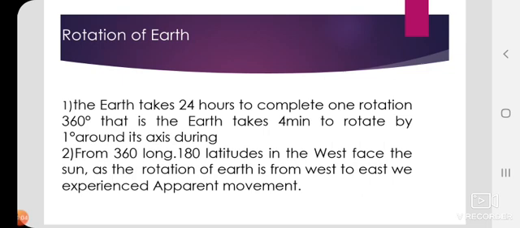One rotation means it actually completes 360 degrees. That is, the earth takes 4 minutes to rotate by 1 degree around its axis. If you want to calculate 360 degrees, 1 degree takes 4 minutes.